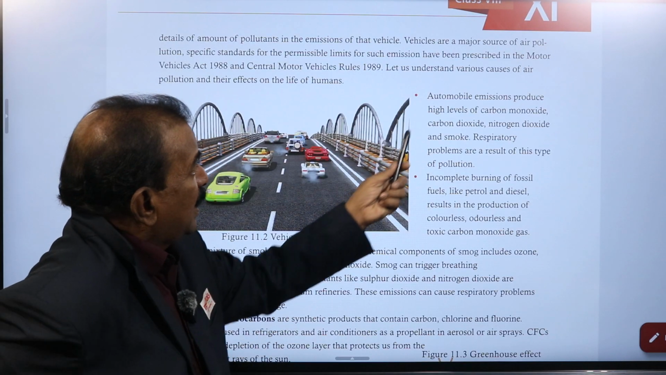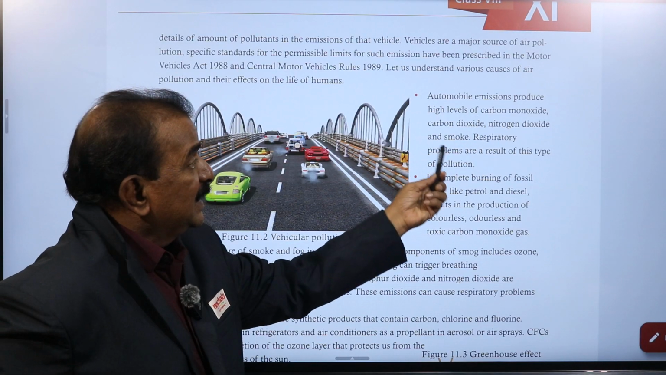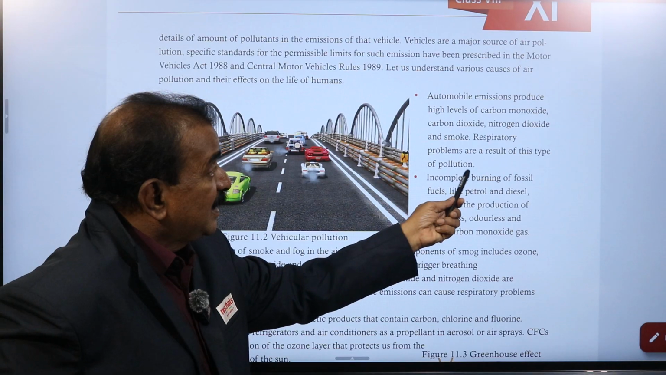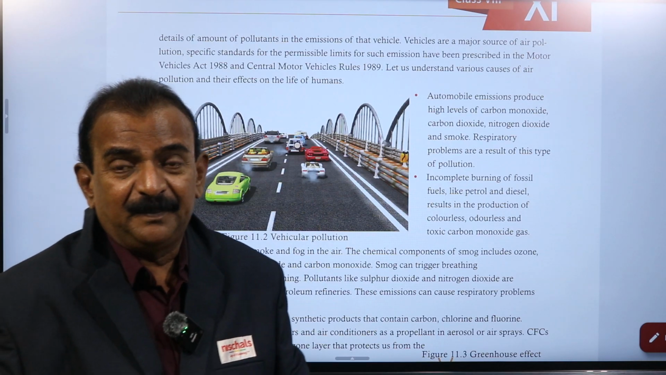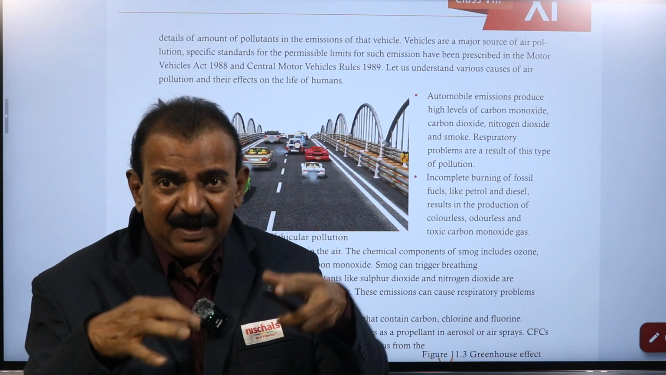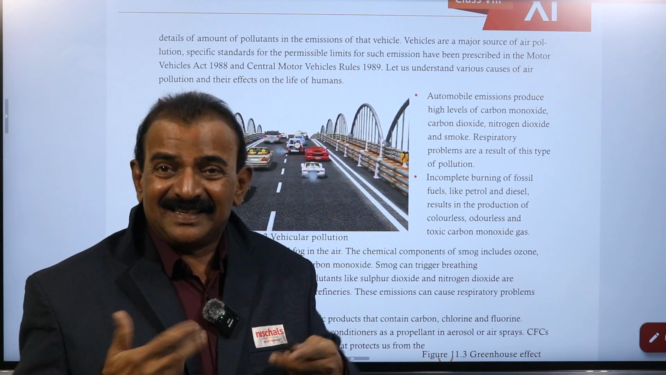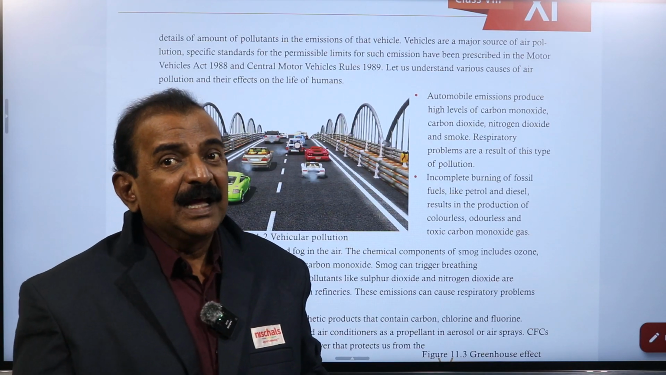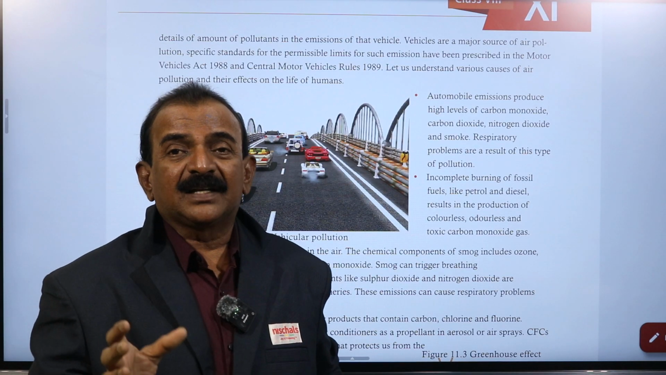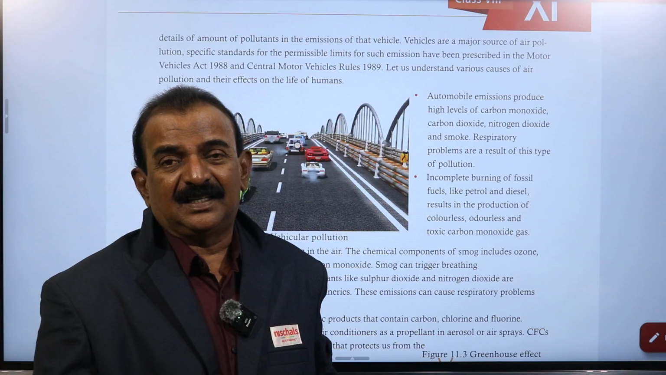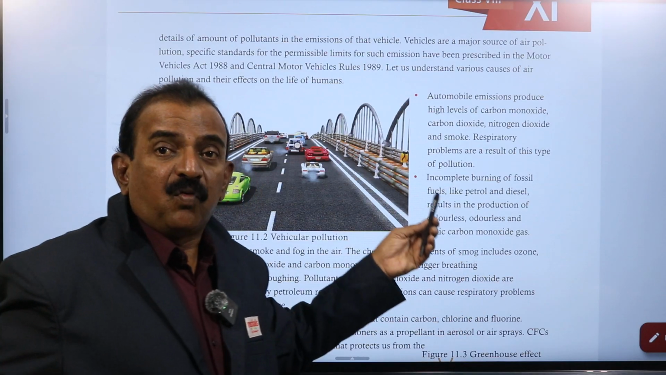So vehicles are also one of the causes of the release of pollutants into the air. Automobile emissions produce high levels of carbon monoxide, sulfur dioxide, carbon dioxide, nitrogen dioxide, and smoke. If those gases are released into the air and we breathe that air, our lungs are damaged, and we get respiratory diseases, lung diseases. Nitrogen dioxide, sulfur dioxide, carbon dioxide, and carbon monoxide are called the toxic gases released into the atmosphere by burning these fossil fuels.